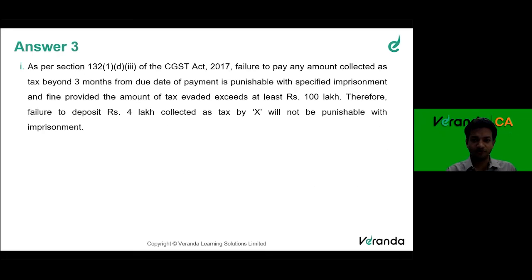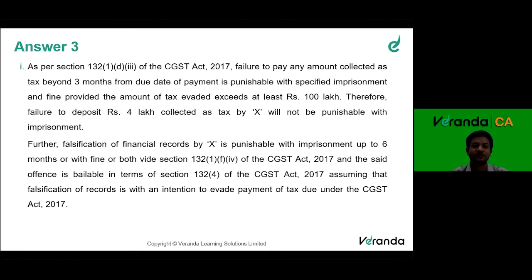So section 132, failure to pay any amount of tax beyond 3 months from the date of payment is punishable with imprisonment and a fine, provided the amount of tax evaded is at least 100 lakh rupees. Therefore, failure to deposit 4 lakhs cannot be punishable with imprisonment. Further, falsification is punishable with imprisonment up to 6 months or fine or both, as I said, right? And the said offense is bailable in terms of section 132(4). Because I said only the first 4 offenses are non-bailable. So this offense of falsification of records is bailable.